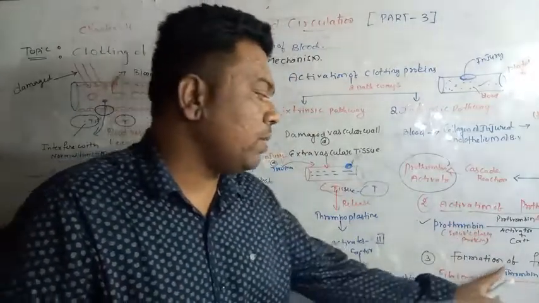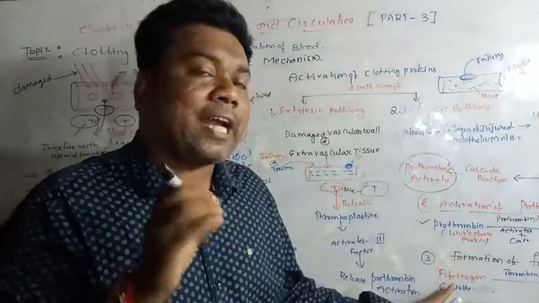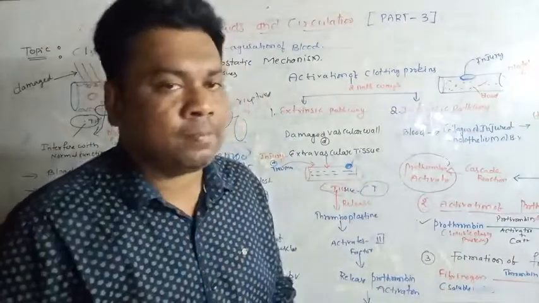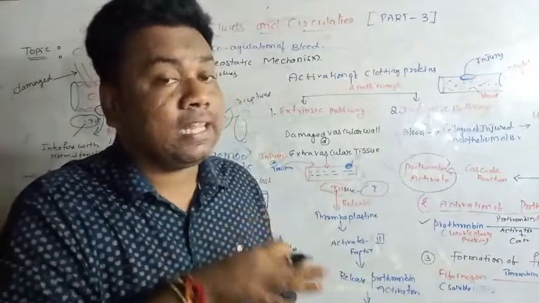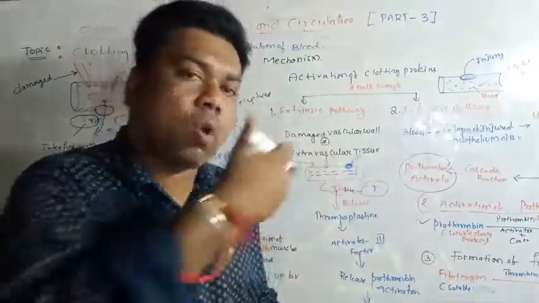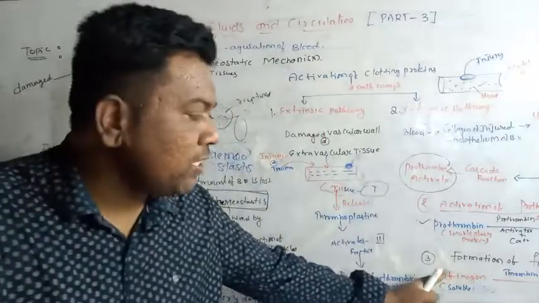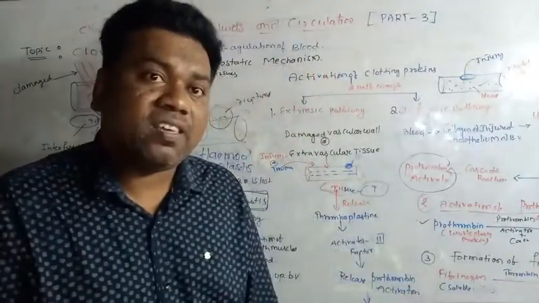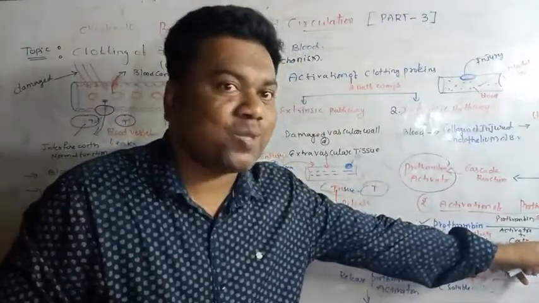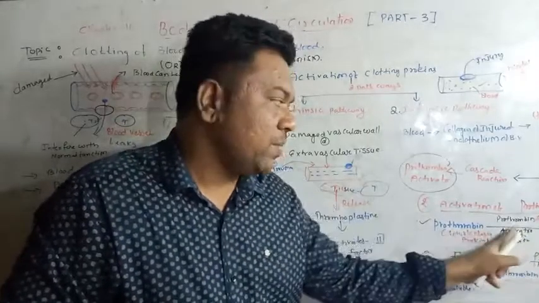How does the formation of the fibrin clot happen? Here the fibrinogen is an inactive protein. That inactive protein, fibrinogen, is present in the plasma, but it is synthesized in the liver. So fibrinogen is a clotting factor, but it is in an inactive form. That inactive form of fibrinogen is converted into fibrin in the presence of thrombin. You can see here the thrombin is synthesized. How is the thrombin synthesized? Prothrombin is an inactive form. It is converted into thrombin in the presence of prothrombinase.